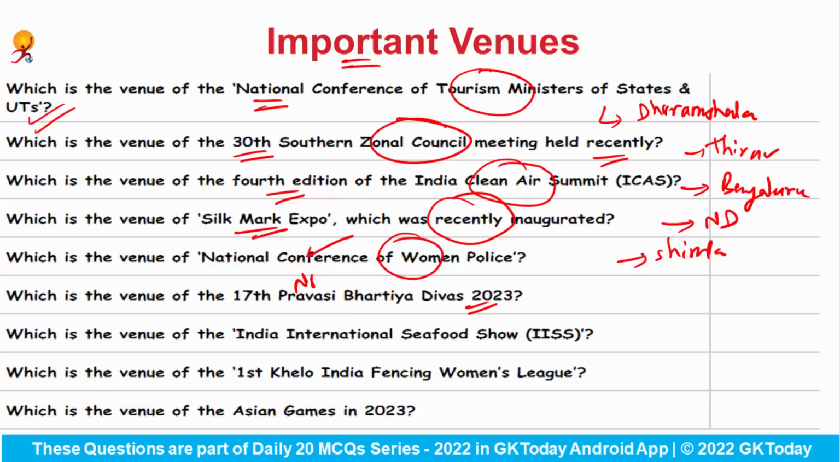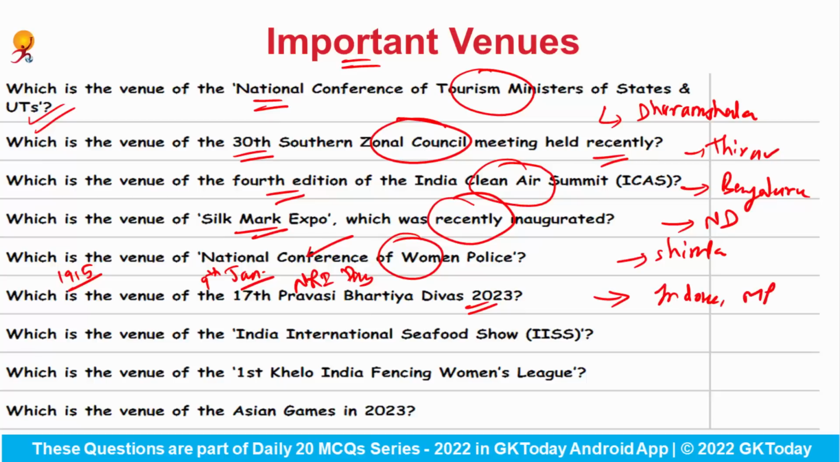This is also known as NRI Day, and we observe this day on 9th of January. Why we observe this day? Because this is the same day when Gandhi ji came back from South Africa to India in the year 1915. So the venue of the 17th Pravasi Bharatiya Divas for the year 2023 is Indore, Madhya Pradesh.